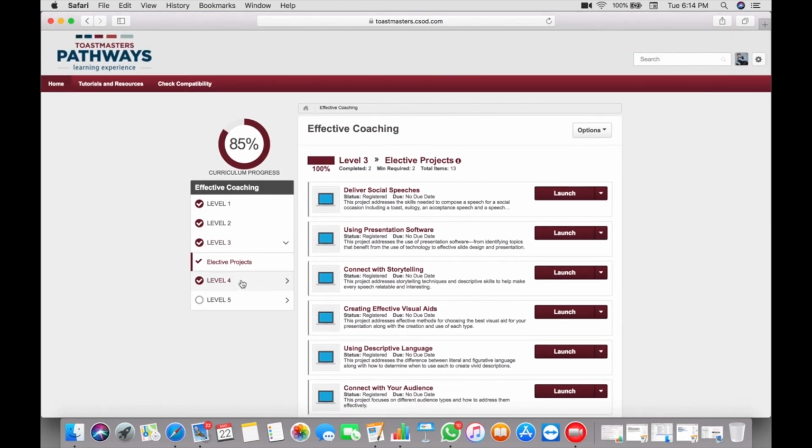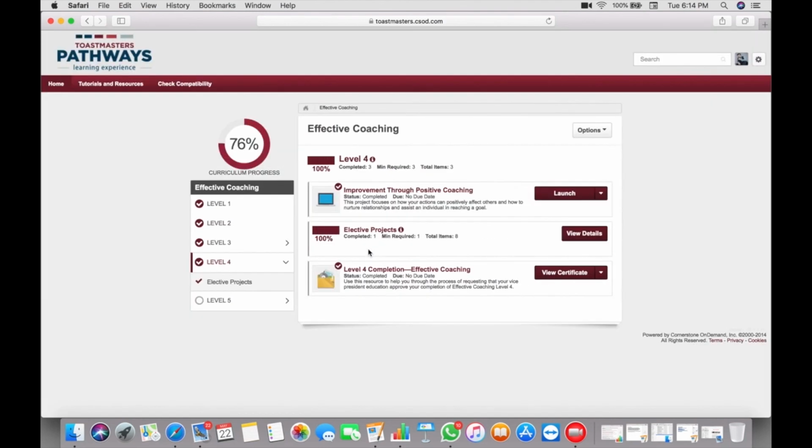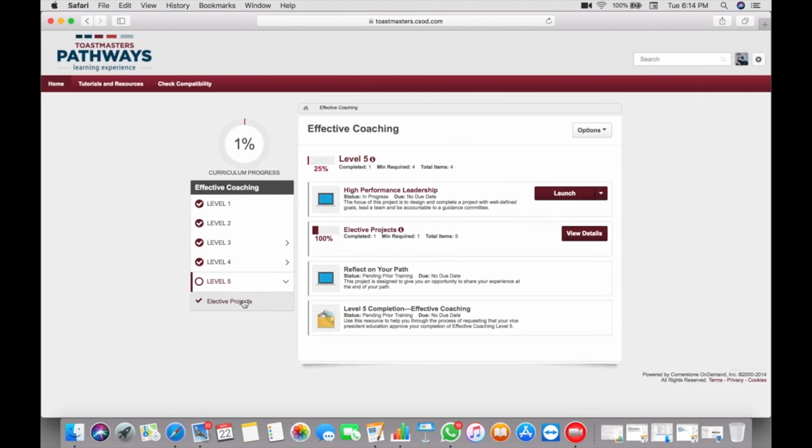Then go to level 4. In level 4 you have a total of 2 projects to be done. Improve through positive coaching is 1 project. The second project is elective, 1 to be done out of 8. Then you can go to level 5. The procedure is the same. Once you understand level 1, then you can do everything. You can handle it very easily. Here you have high performance leadership, which is a compulsory project, and then I have 1 elective to be done. The elective is already finished. I've done it, and I'm doing my HPL now.